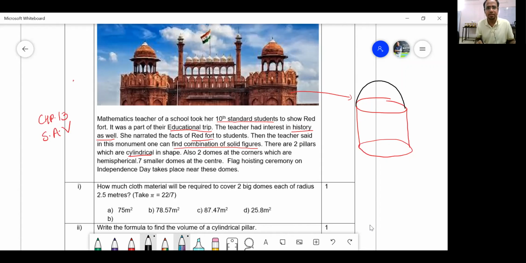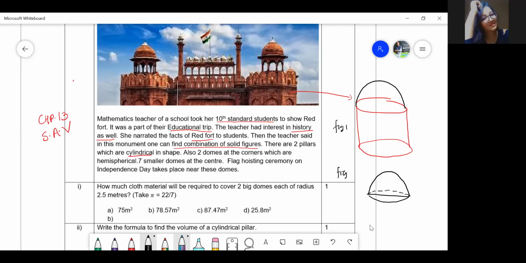Then 7 smaller domes at the center. Don't you think, 1, 2, 3, 4, 5, 6, 7. There are 7 hemispherical domes. So this is figure number 1. And figure number 2 is a small hemispherical dome, that means only a dome and nothing else. Getting my point, all of you? So these are the two pillars and these are the 7 small domes. Are you able to see, my dear students? The flag hoisting ceremony on Independence Day takes place near these domes. So this is how the whole picture is.